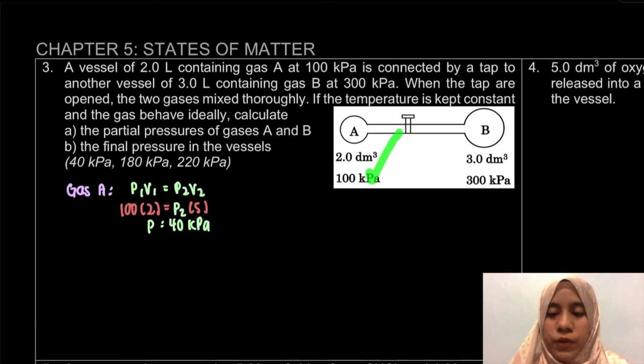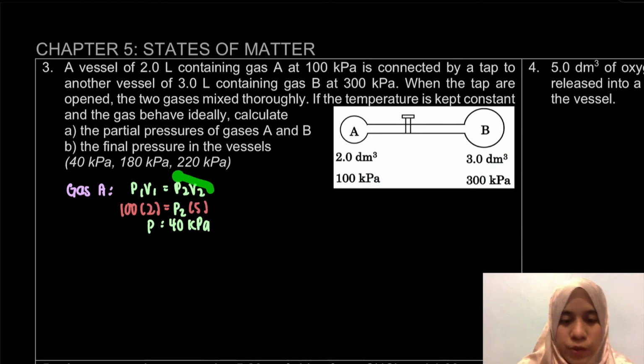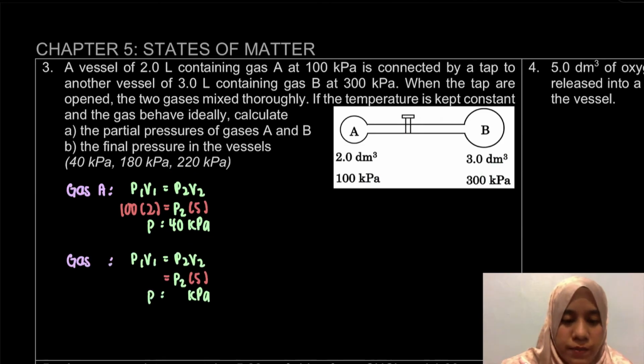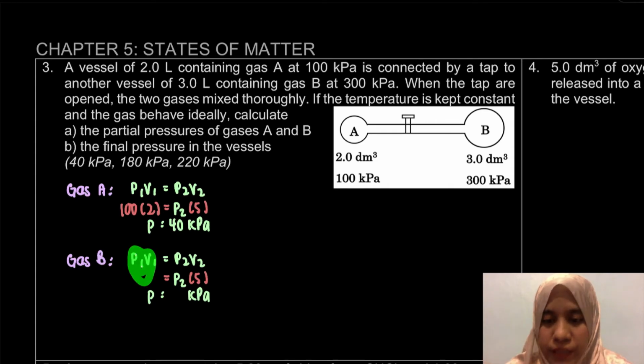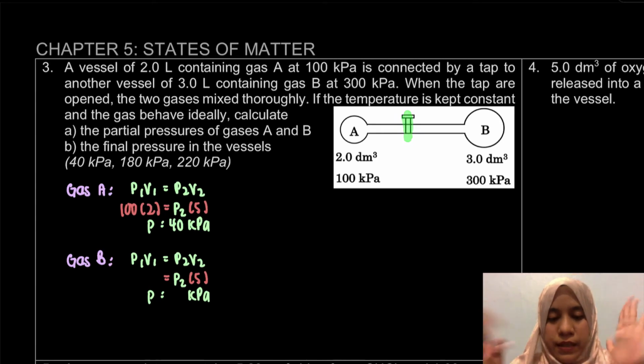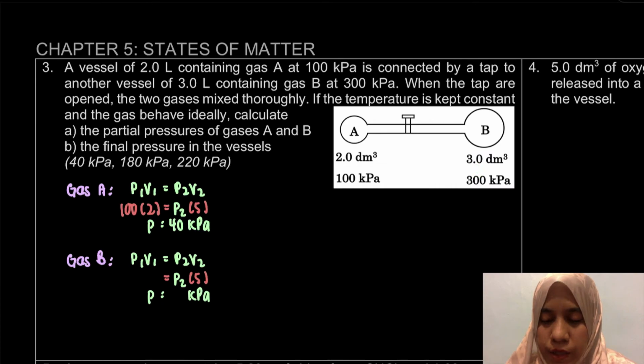So untuk gas B, kita pun akan menggunakan yang sama juga. So for gas B, originally P1 V1 ni adalah initially before the mix tau. Ini maksud dia yang ini tutup lagi, tak mix lagi, asing-asing. So originally the pressure is 300 kilopascal, volume dia is 3.